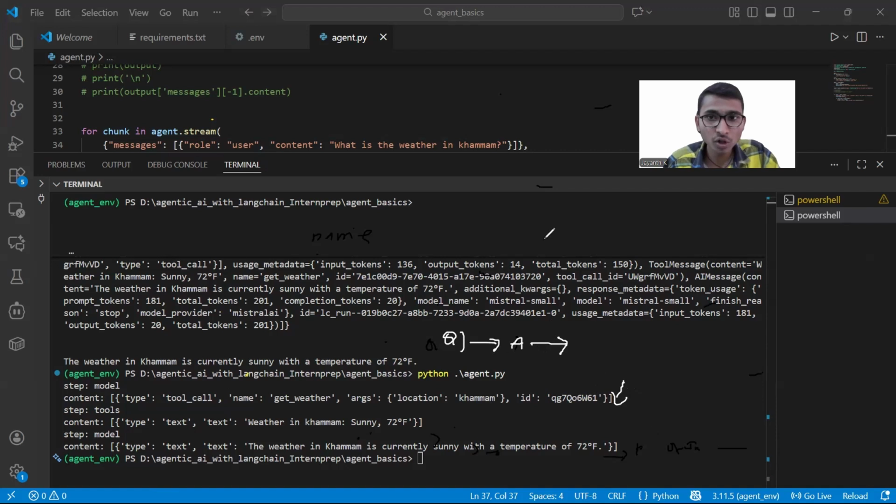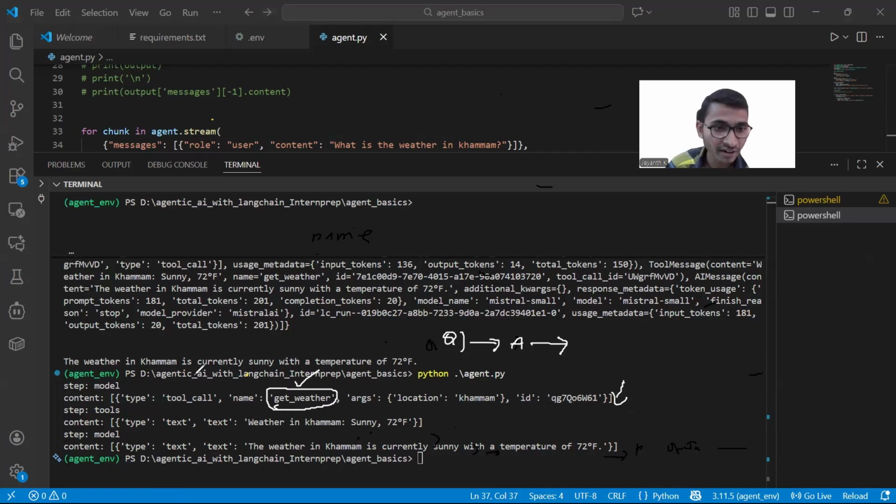Are you able to understand? We gave two tools, the search tool and the weather tool, both we have given, but it only picked up the weather tool. Why? Because our query inquires about the weather in Khammam, right? Now it is able to understand our query, and it is reasoning, and it is telling this action, I have to do this action. It is thinking and reasoning and trying to do this action.